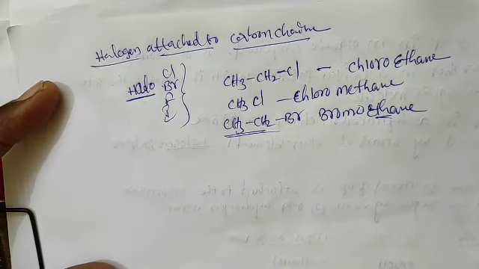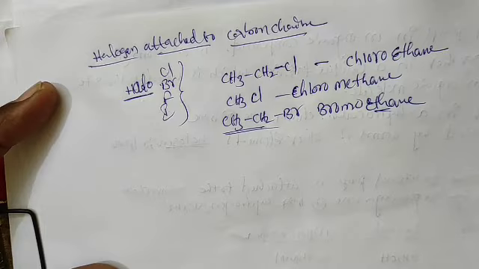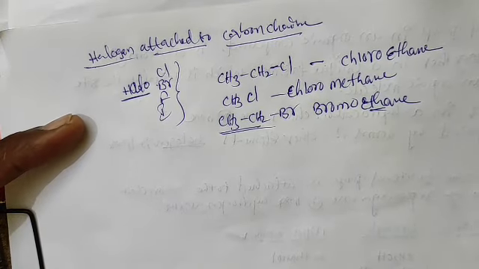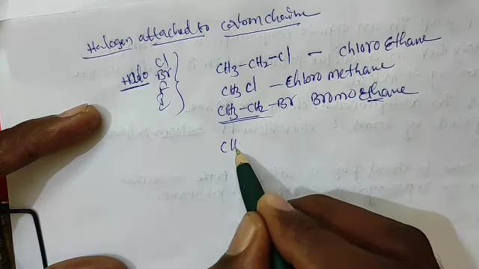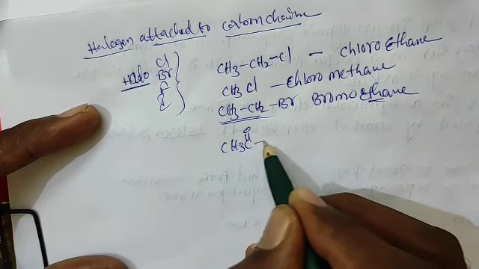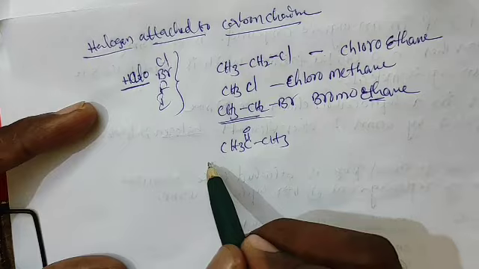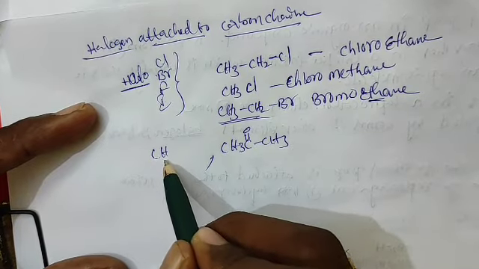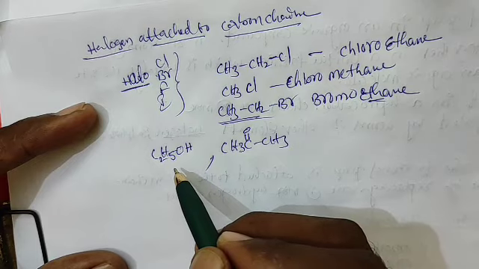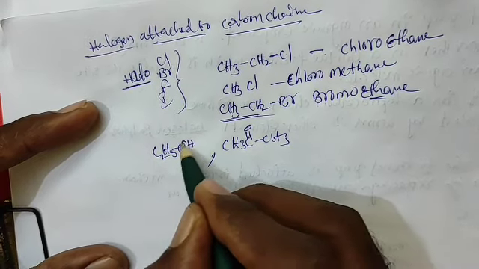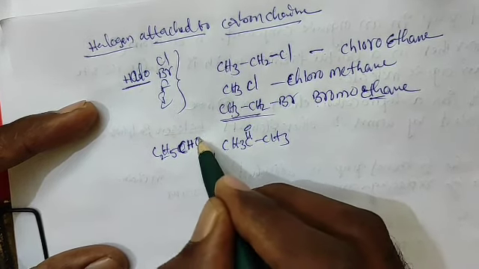Now I will write the electron dot structure of 2 compounds. One is CH3 C double bond O CH3. The other is C2H5 CHO.